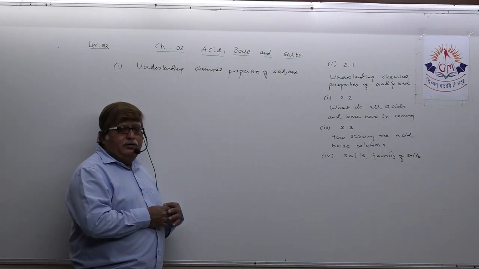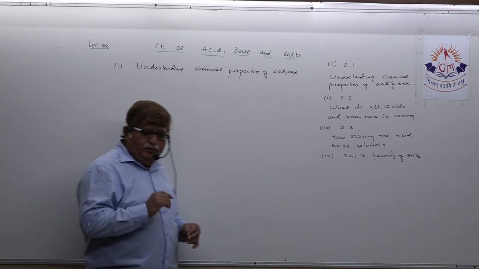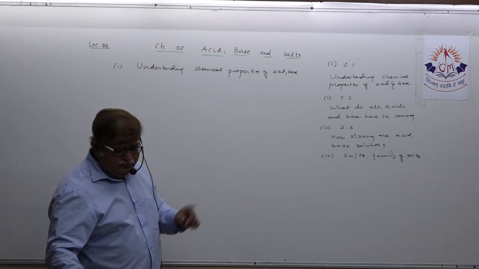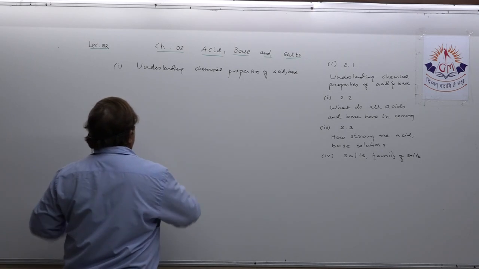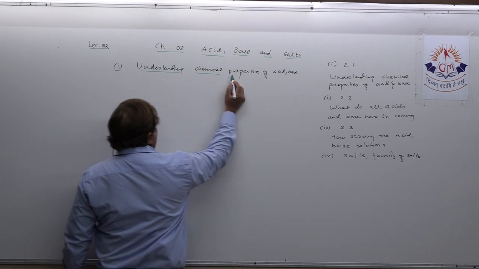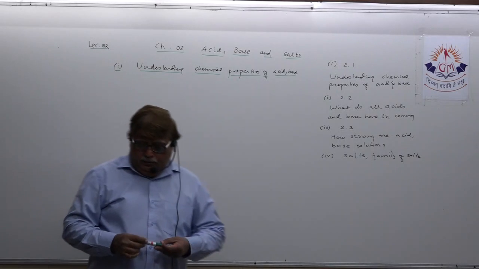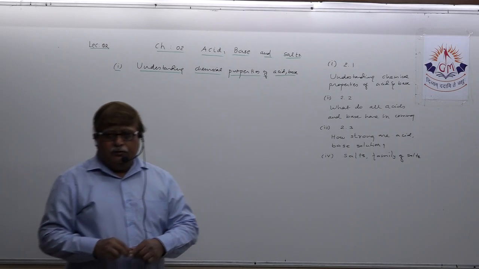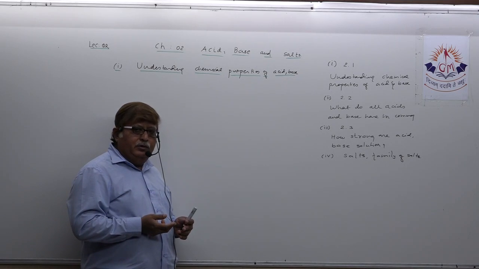If you target chemical properties of acid and base, one very important aspect is regarding the indicators. As you know, there are two types of indicators available.